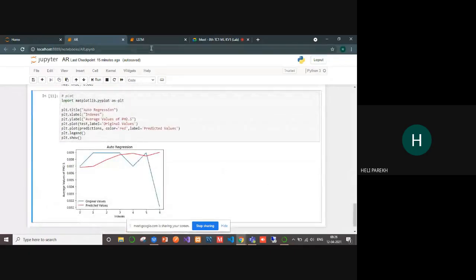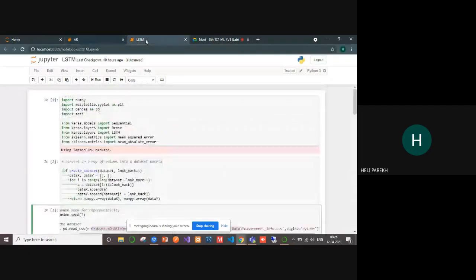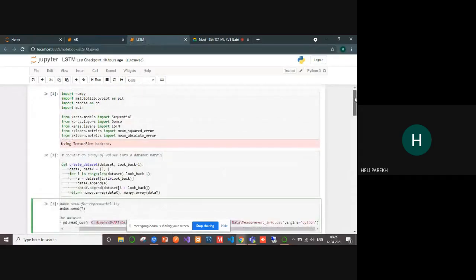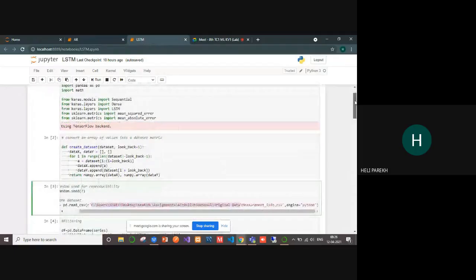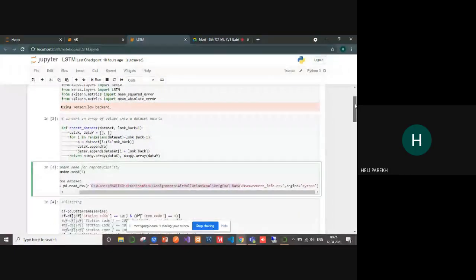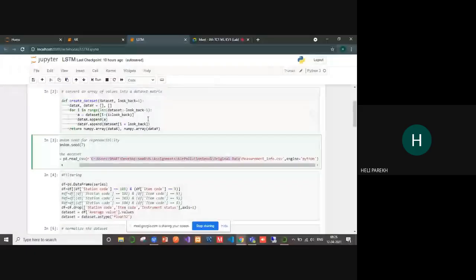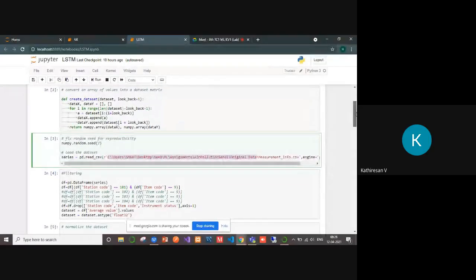The same method I have followed in LSTM. I've used Keras in LSTM. This is the function which takes lookback equal to 4. That is, 4 values are taken as input and the 5th value is predicted. Likewise for all the time series data.